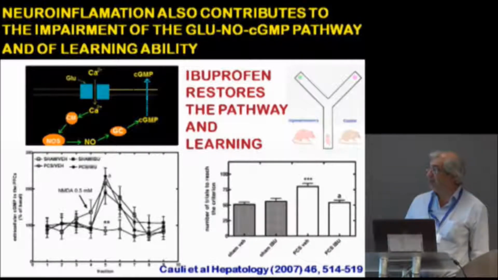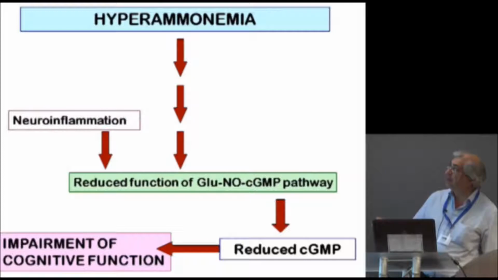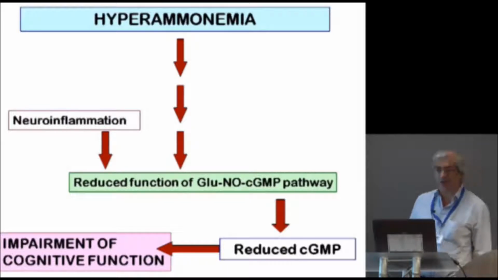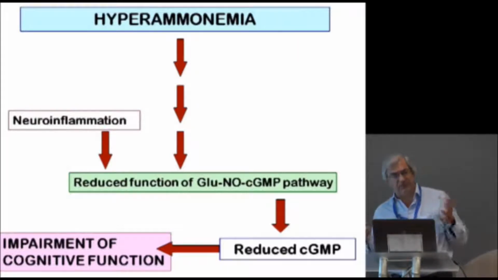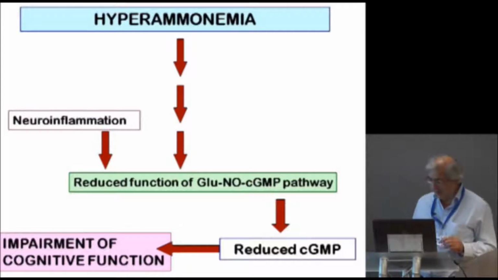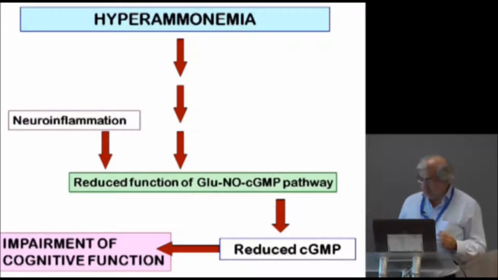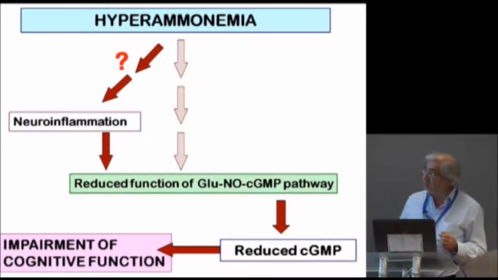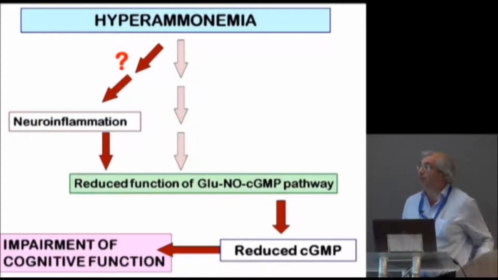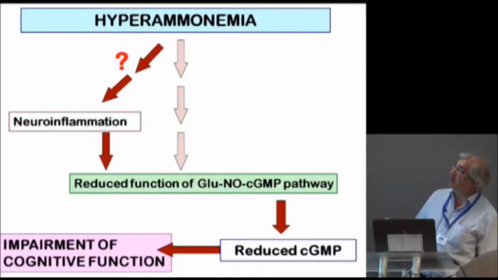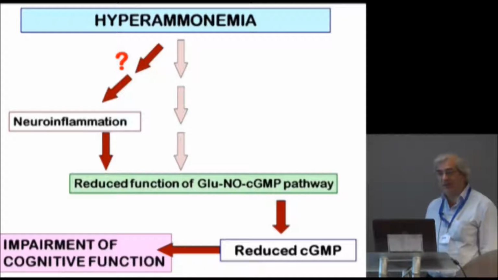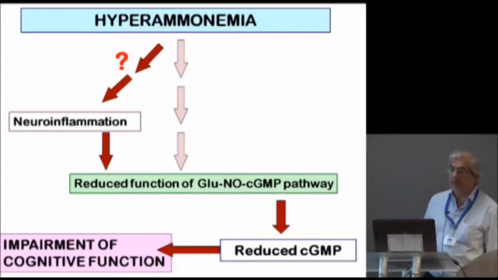And we have rats with hyperammonemia without liver failure which have reduced function of the pathway. This seems to be an incongruence, and taking into account these data, we were led to the hypothesis that hyperammonemia does not do this directly, but hyperammonemia should induce neuroinflammation, which mediates the effect on the pathway.